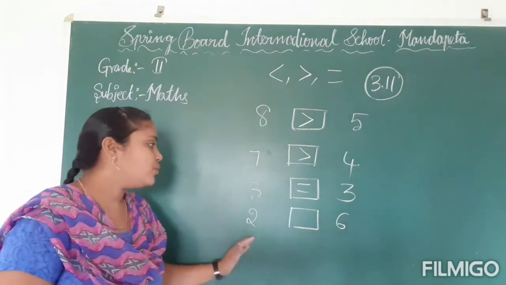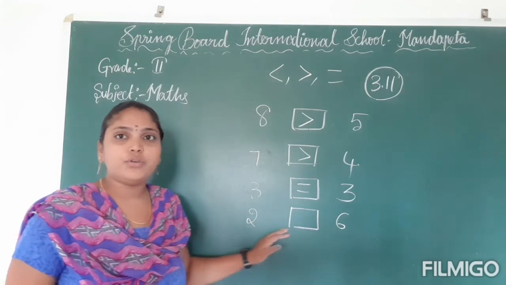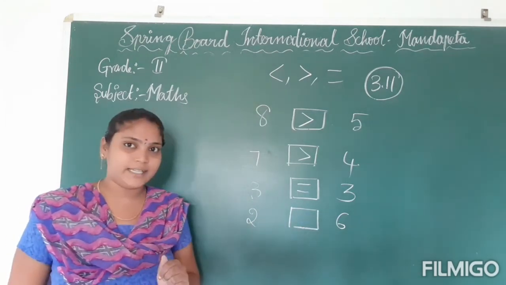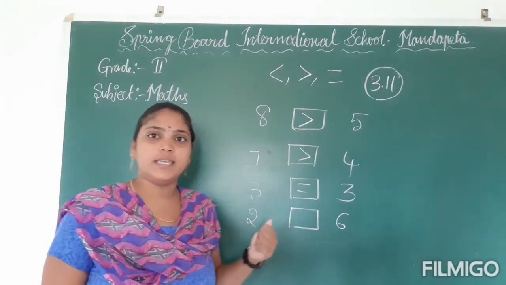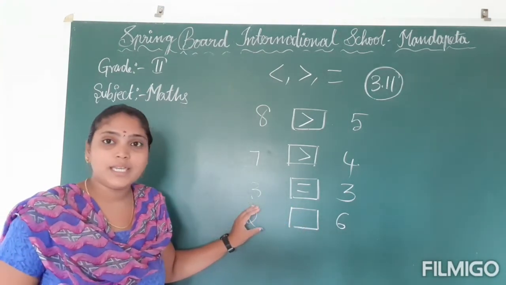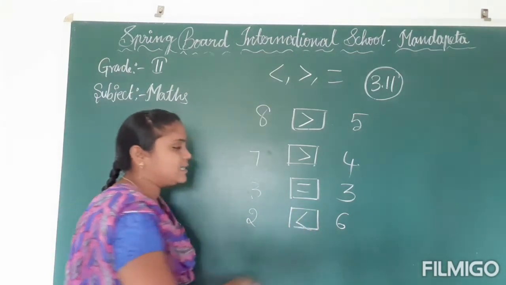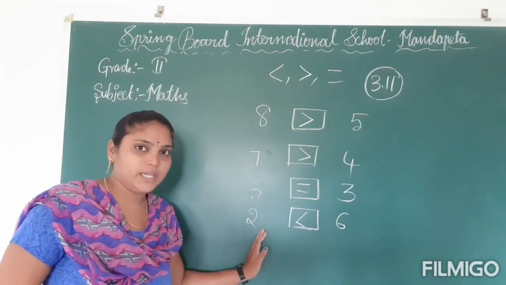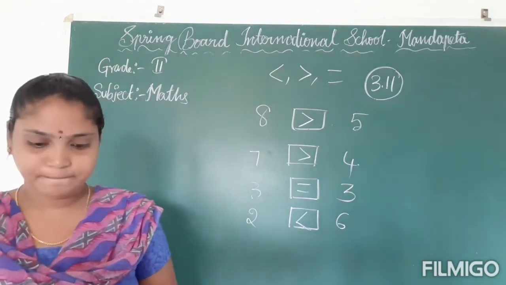Next 2 and 6 are given here. You have to check whether 2 is smaller than 6 or greater than 6. So 2 is smaller than 6. That means here 2 is the smaller number. So here you have to use the less than symbol. It means 2 is smaller than 6. Note down, everyone.